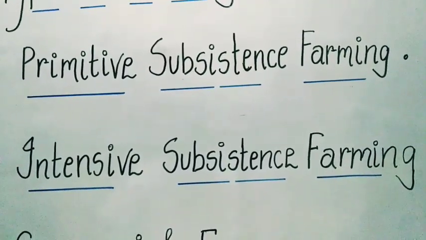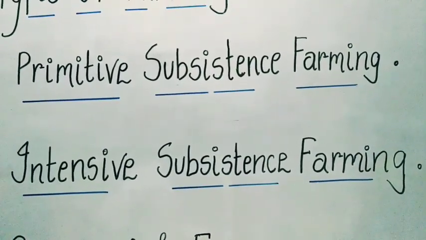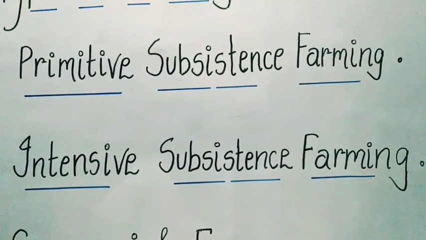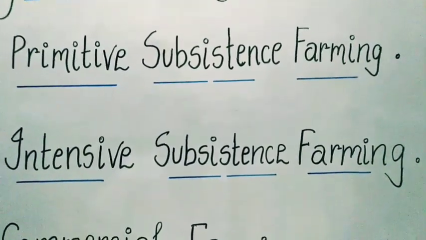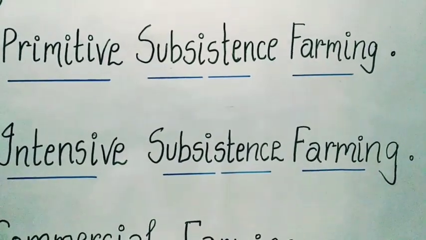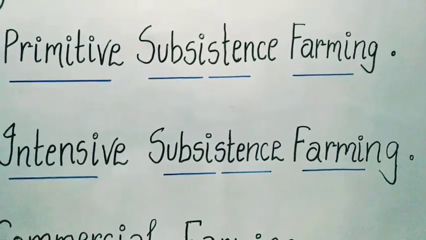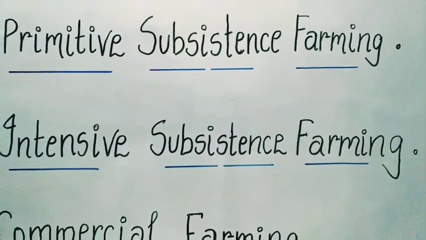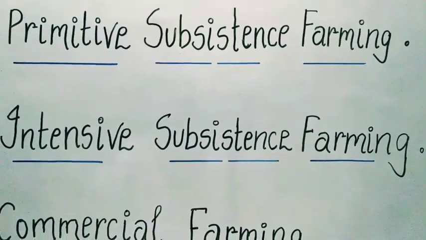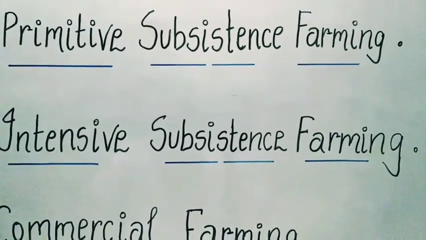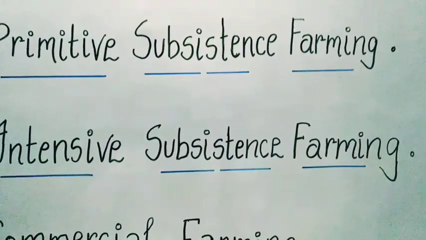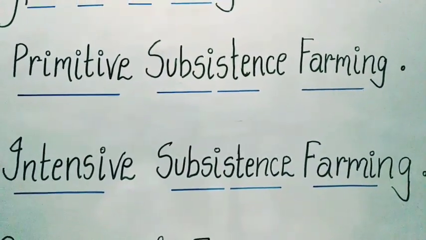Because of the right of inheritance, that is parampara, after the death of the father his son gets the land, and then the next generation. This leads to division of land among successive generations, rendering landholding sizes uneconomical.